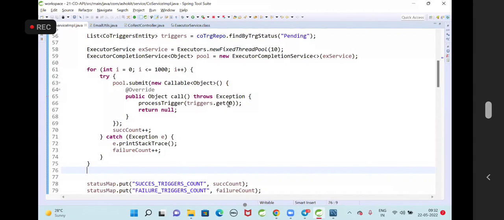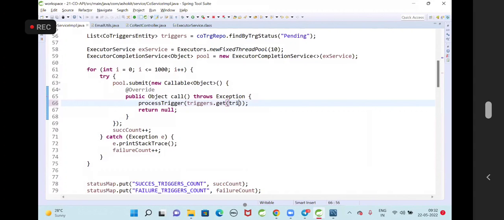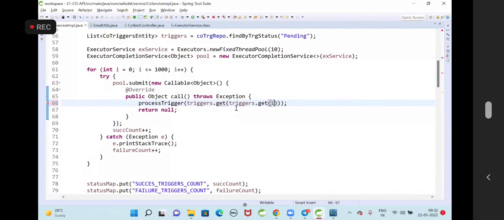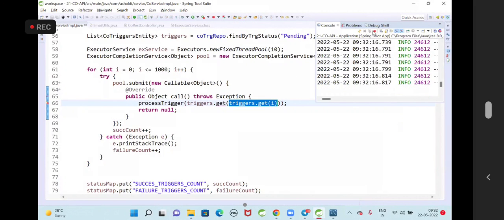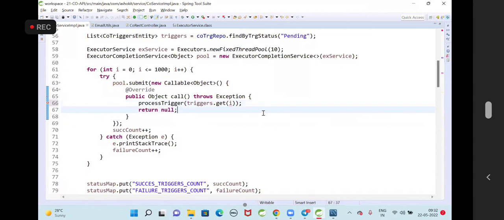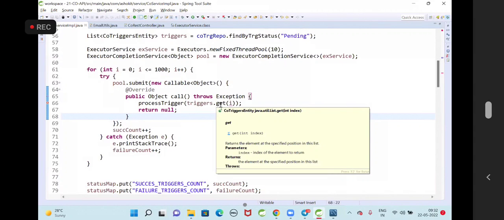Here I don't have threads actually. If I have the threads, then I need to pass triggers.getOfI. Callable is returning something here. If you want to return some value from the callable, you can return that. In case callable is returning anything, that has to be held in a Future. You can return the future from here. You can specify Future of Object. You can return that future object, no problem.